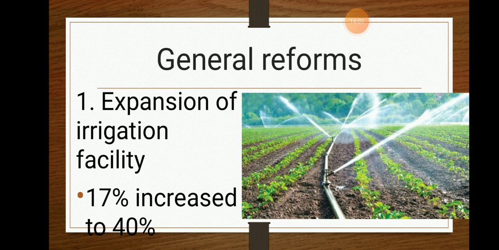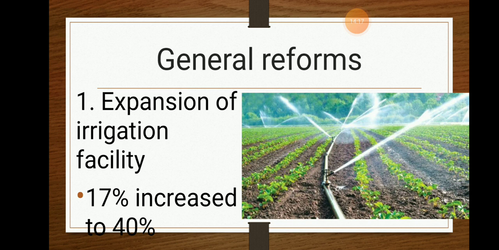So earlier, what did the people used to do? People used to depend upon the rains. Later on, when the facilities were given by the government, there was proper water supply to the food grains or the food crops. So this is what happened.